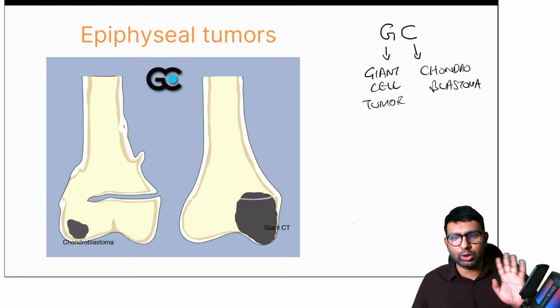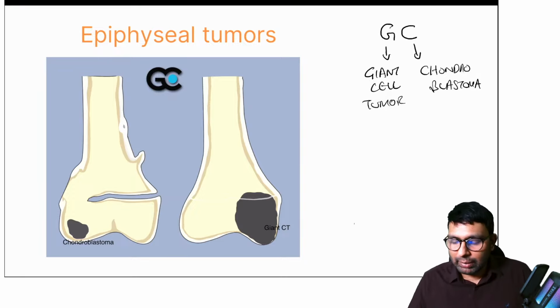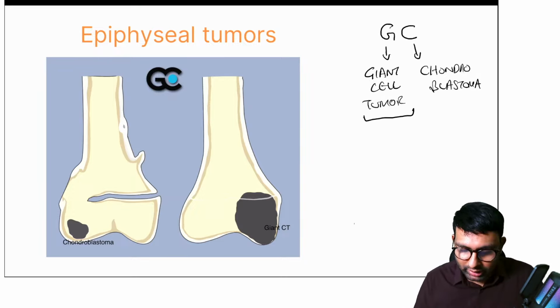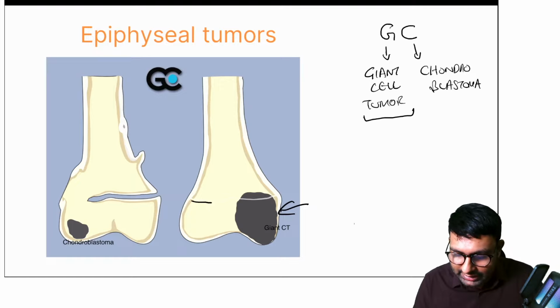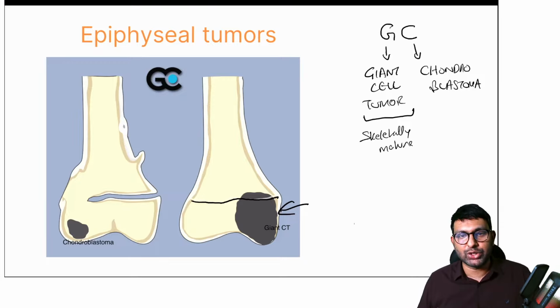These 2 you have to remember. In giant cell tumor, look, this is a giant cell tumor. It is seen when the physis is closed, that is, in skeletally mature patients.